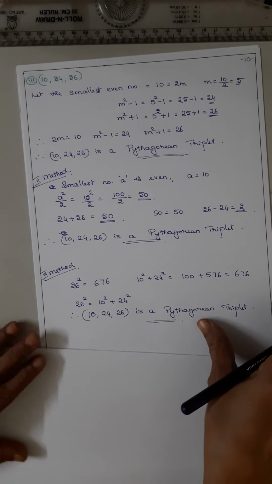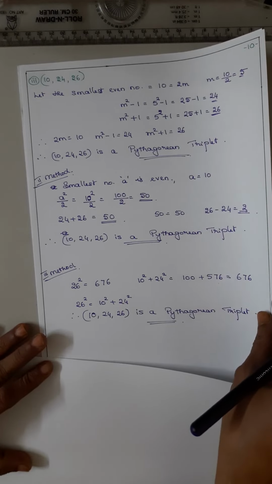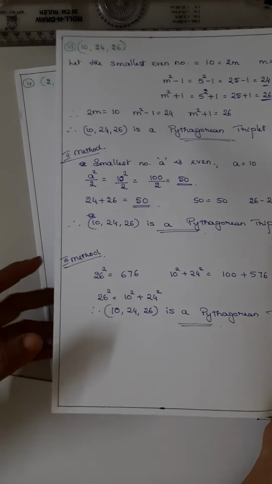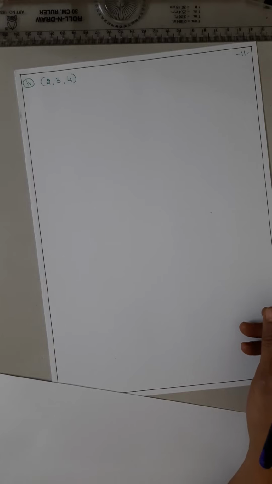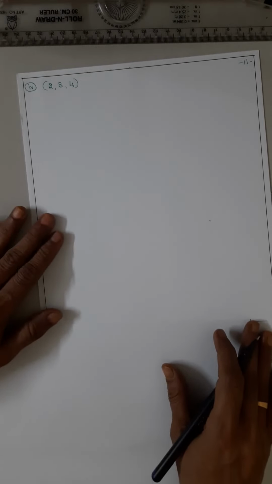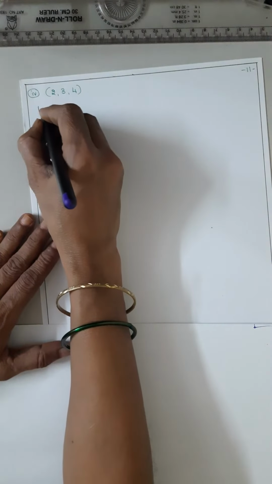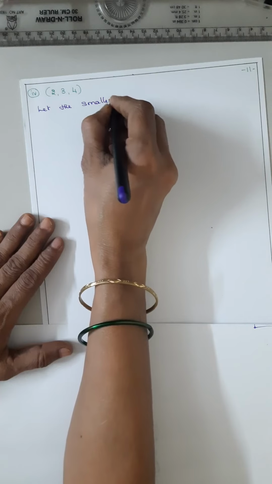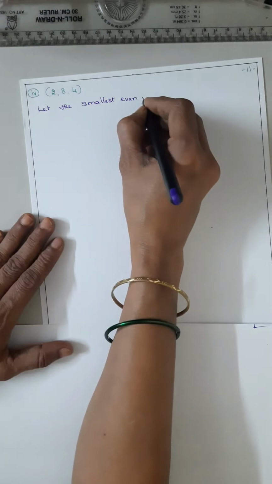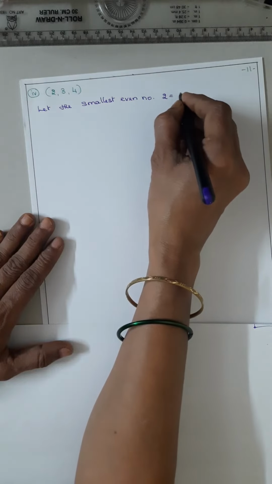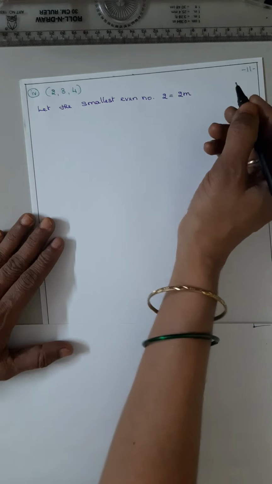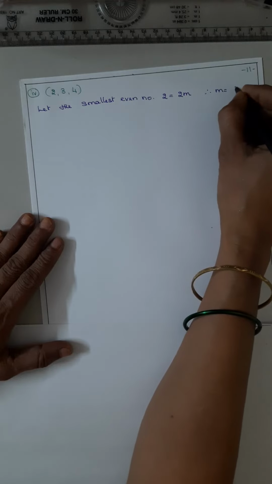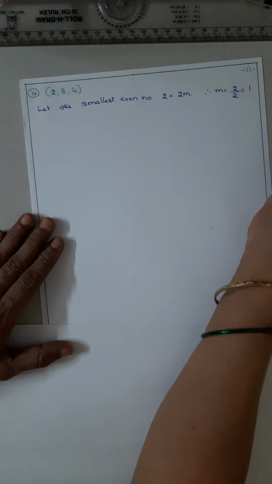Now coming to the last sum, the numbers are 2, 3, 4, very small numbers. In the first method, the smallest even number, let the smallest even number 2 be 2m. So therefore m is equal to 2 by 2, which is 1.